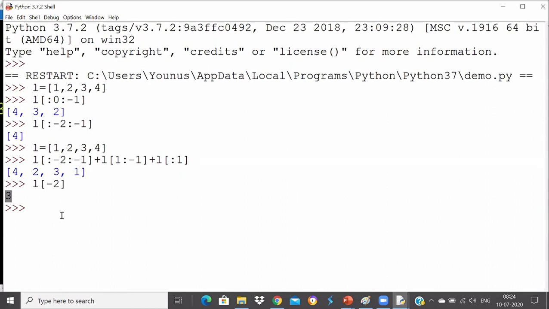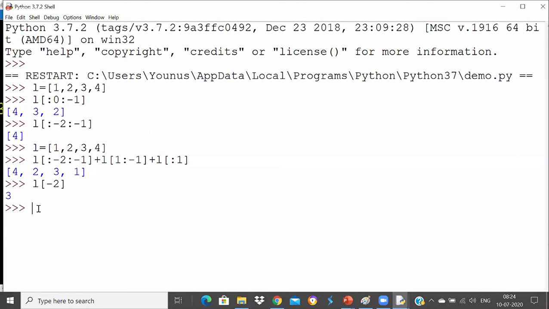Okay, understood? Okay, fine. Vishwajit, the chat window is not working.